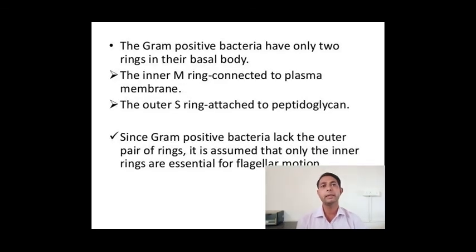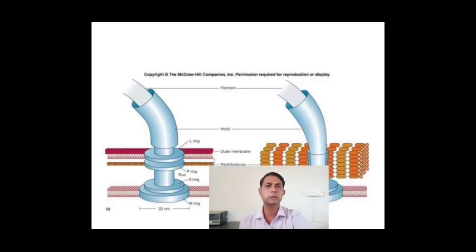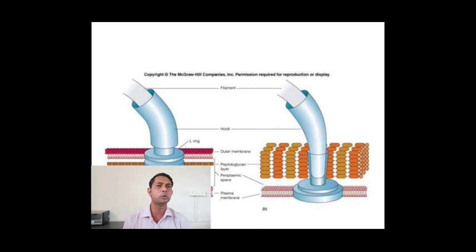Now gram-positive bacteria have only 2 rings in their basal body: the inner M ring connected to the plasma membrane and the outer S ring attached to the peptidoglycan. Since gram-positive bacteria lack the outer pair of rings, it is assumed that only the inner rings are essential for flagellum movement. So this image will give a clear-cut idea about gram-positive bacteria. Here you can see only 2 rings are present. After that there is the hook, and again there is a filament. So this is the difference between gram-positive and gram-negative bacteria with their flagella.